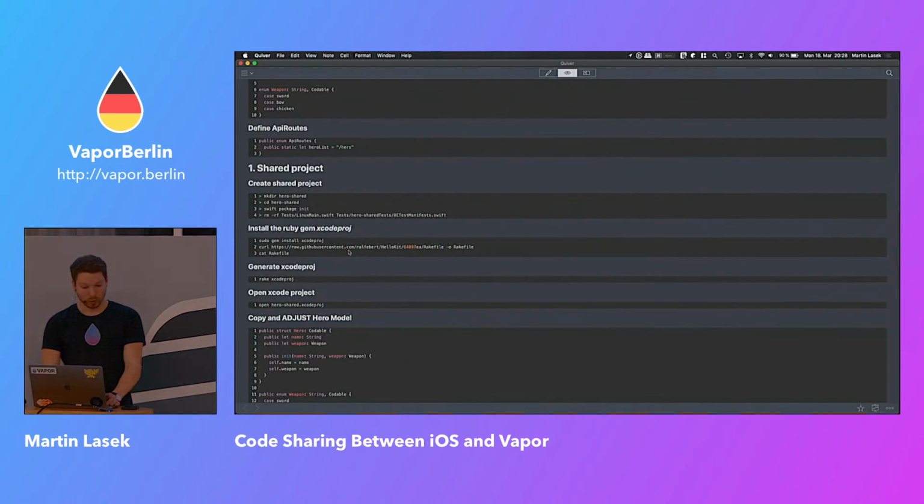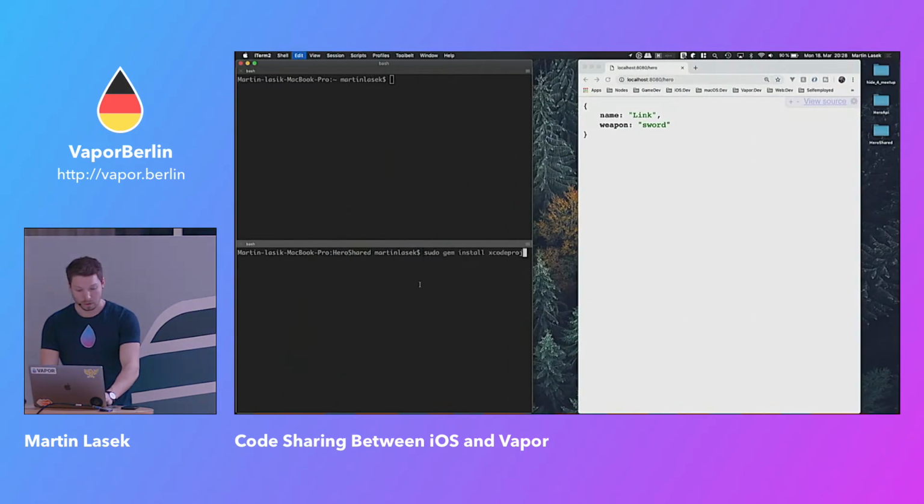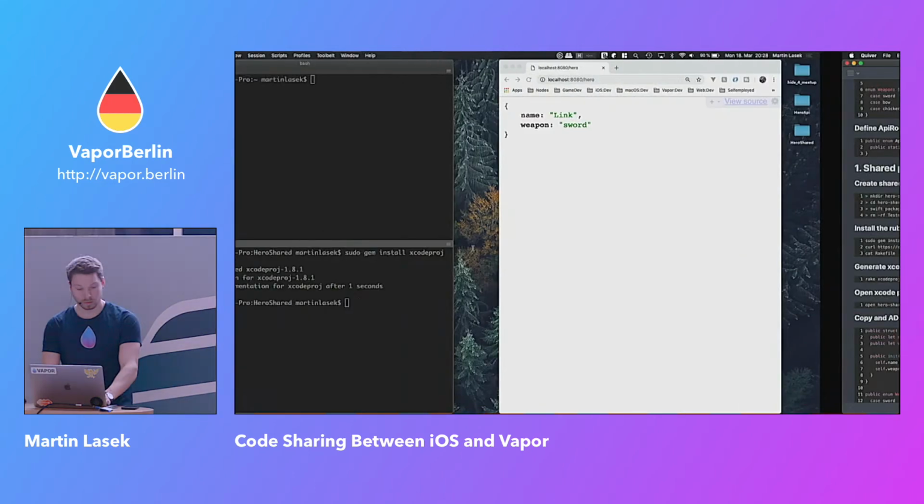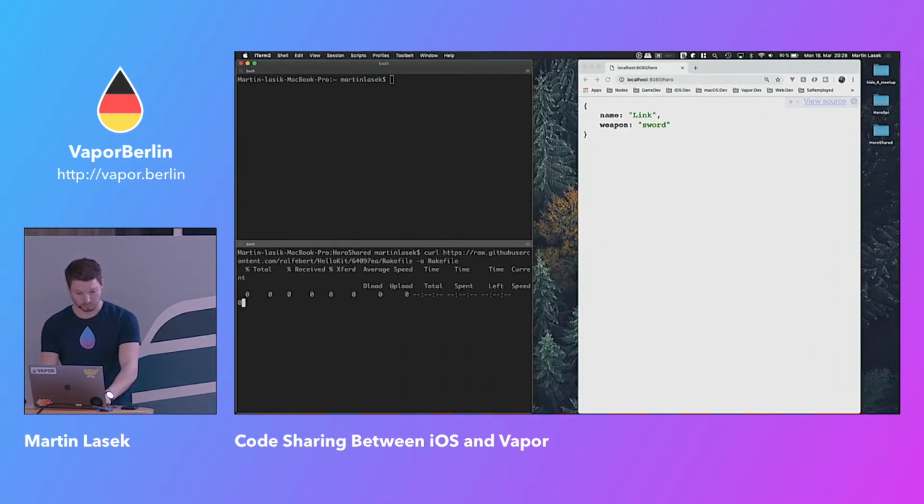So the first thing we are going to do is init the package, and we are going to install the Xcode project gem using sudo gem install. I have installed it already, but I like to just perform the same thing you would do. And when that is done, we can curl, or actually download, the Rakefile, which is the first script.